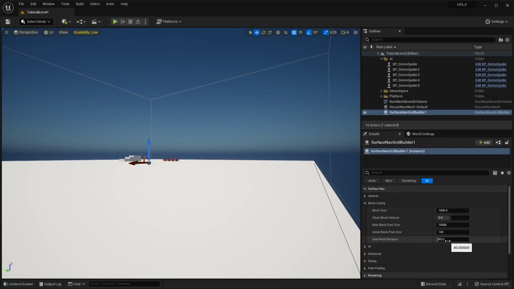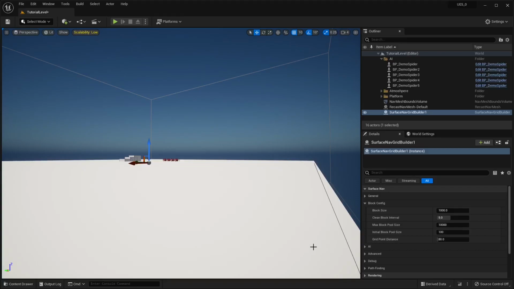If this number is too big, that's going to create a different issue, because when the pawn is pathfinding, let's say around a corner, when this number is really large, there's potential for the points to be really far away from the corner, which means it's trying to navigate through the corner. So you don't want this number to get too big unless you have specific design purposes in mind that benefit from it being larger. 80 typically works pretty good in what I've found.